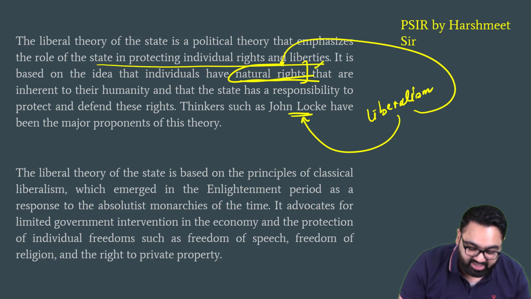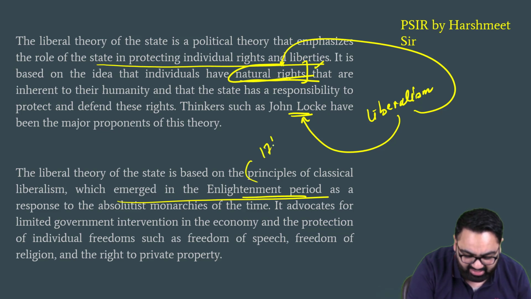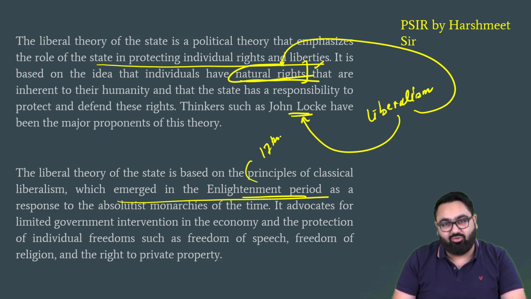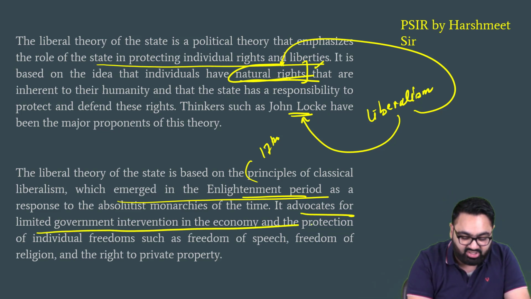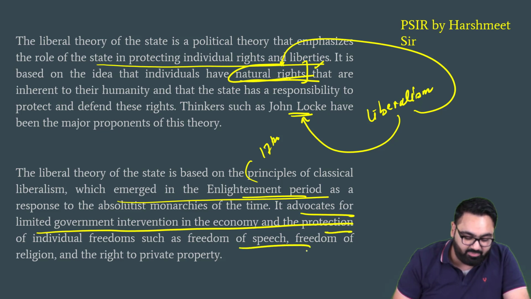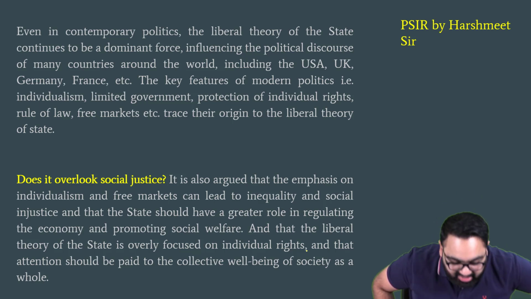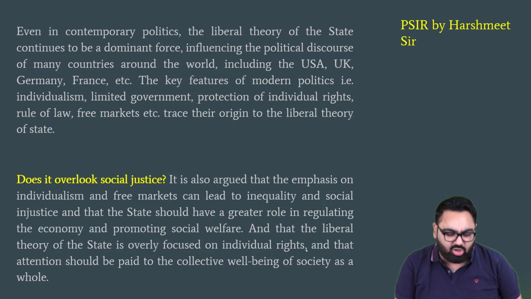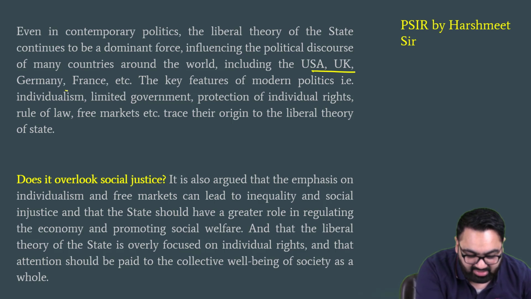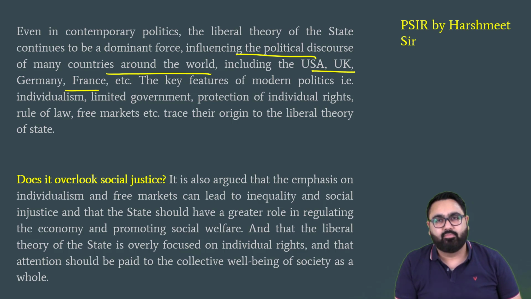Continuing on, the liberal theory of state is based on classic liberalism, which emerged in the Enlightenment period of the early 17th century. It was a response to monarchies. It advocates for limited government intervention in economy, protection of freedom of people, like freedom of speech, expression, etc. Then you can give examples of some countries that have adopted this model or still do adopt this model. Countries such as US, UK, Germany, France. These are the countries where you see this liberal theory of state coming into play.